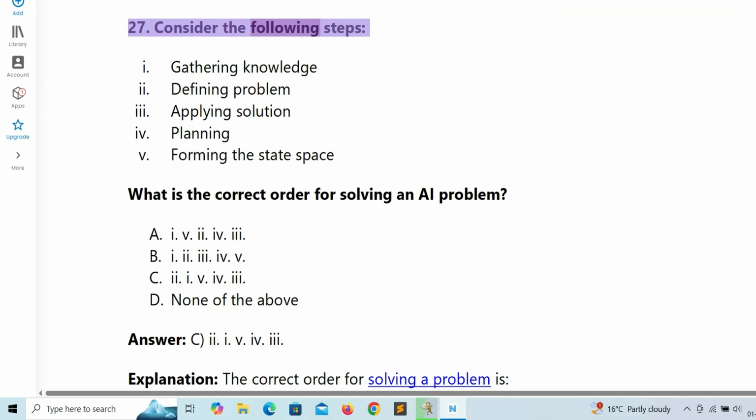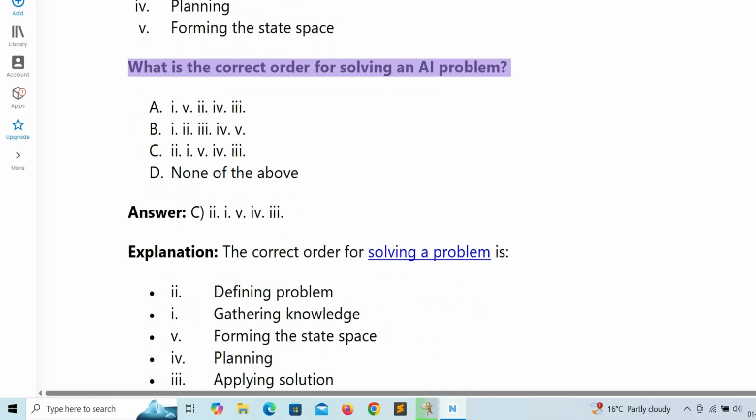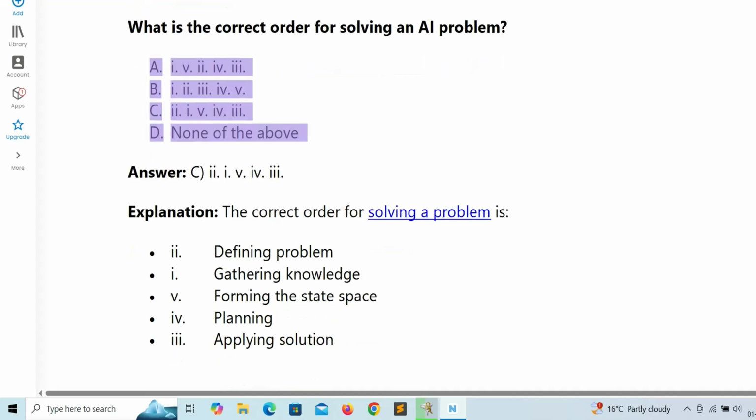27. Consider the following steps. 1. Gathering knowledge. 2. Defining problem. 3. Applying solution. 4. Planning. 5. Forming the state space. What is the correct order for solving an AI problem? A. 1, 5, 2, 4, 3.